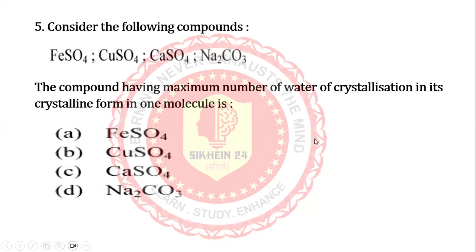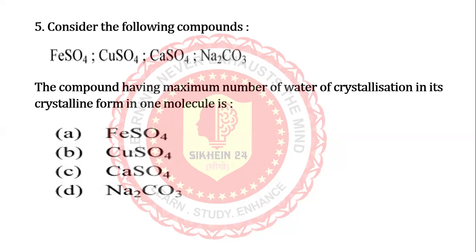Next question on your screen. Consider the following compounds. You have all these compounds given: ferrous sulfate, copper sulfate, sodium carbonate, calcium sulfate. The compound having the maximum number of water of crystallization in its crystalline form in one molecule is: A. ferrous sulfate, B. copper sulfate, C. calcium sulfate, D. sodium carbonate.